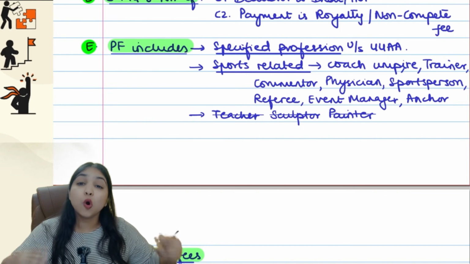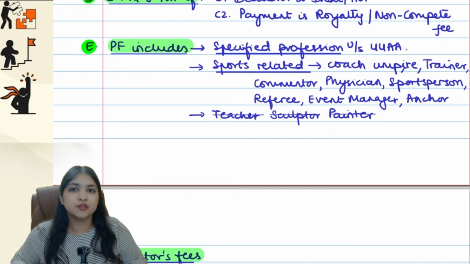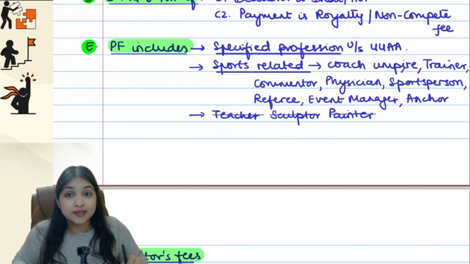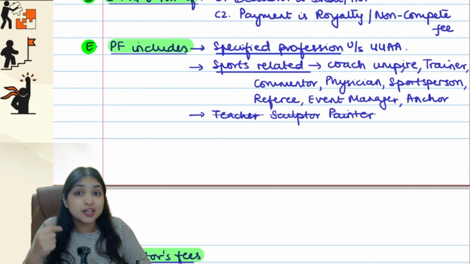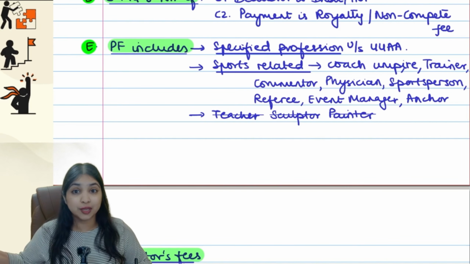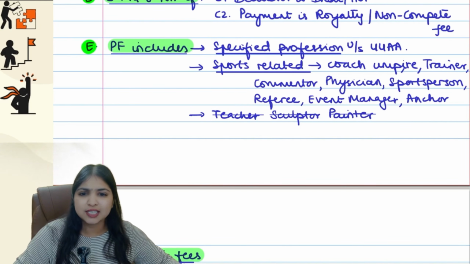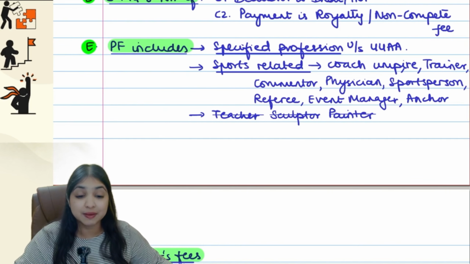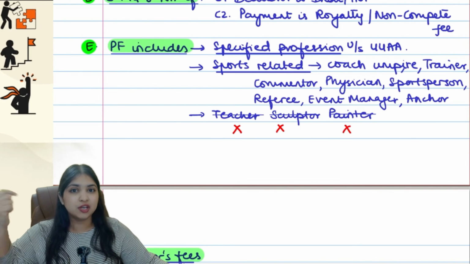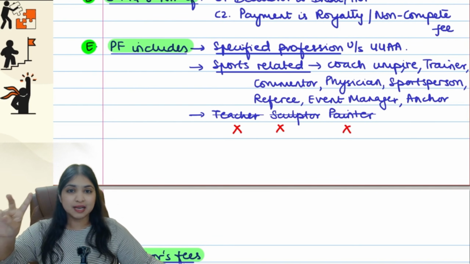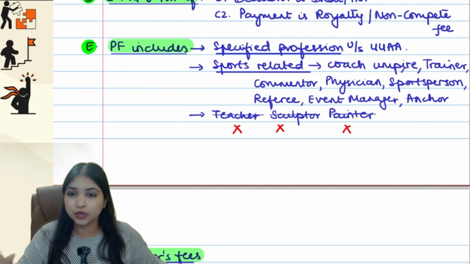All of these will also be considered as professional for the purpose of 194J. So when we say 194J, professional is not only specified professional under 44AA, but we will also include all these sports related professionals. However, remember, teacher, sculptor and painter are excluded. These 3 are excluded from 194J.